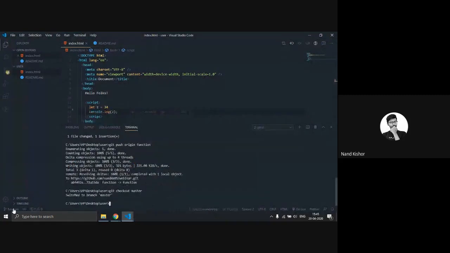First of all, git checkout master. Right now you can see I am on the master branch. I want to merge this code into the master branch, so I add my branch name, function. Now click enter. It is now merged.